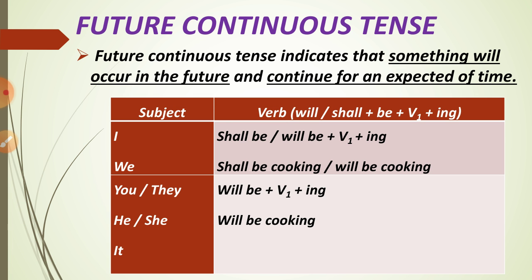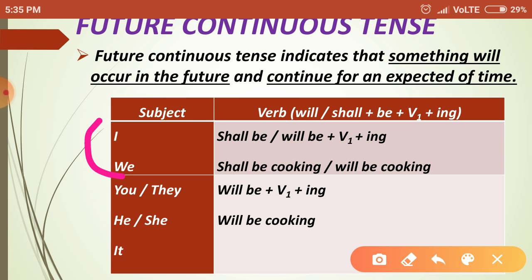So hereafter only it is going to happen in future, later. Understood? Okay. So here when the subject is I or we, the be form verb is shall be. Then only the main verb will be continuous. When the subject is you, they, he, she, it, the be form verb is will be, then the main verb, then ing form. Okay. So when the subject is I or we, the be form verb is shall be. Understood? Shall be. And when the subject is you, he, it, they, she, then the be form verb is will be. Okay.